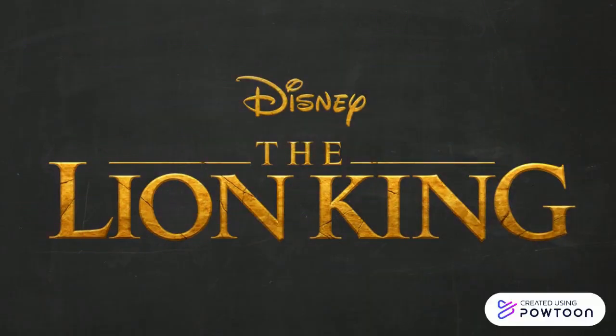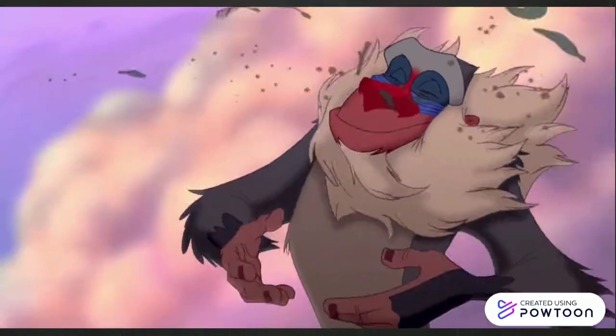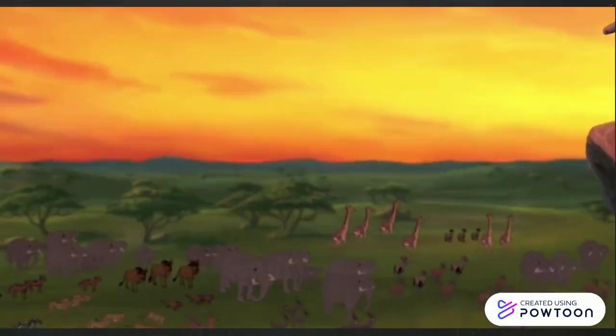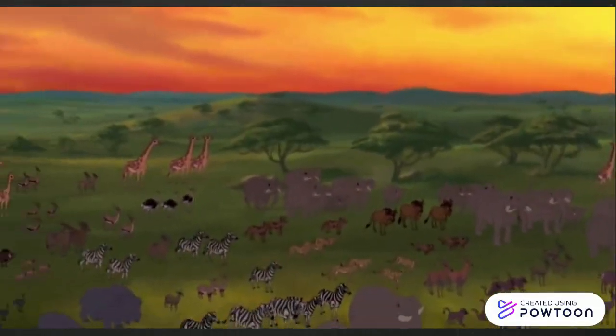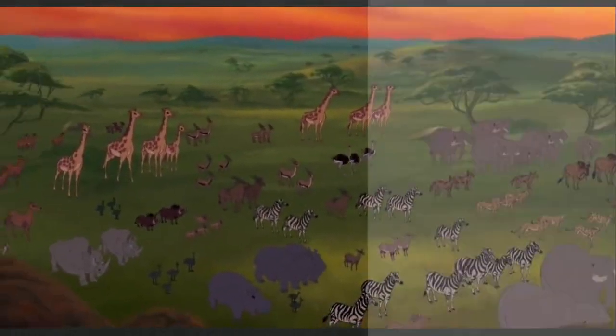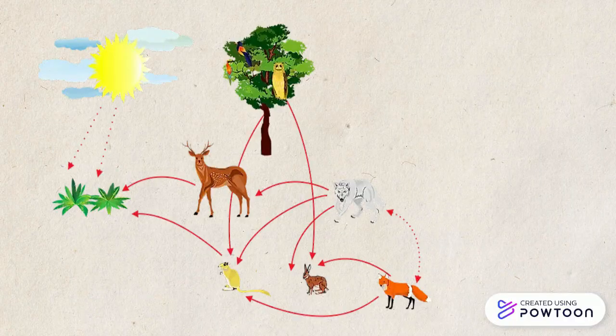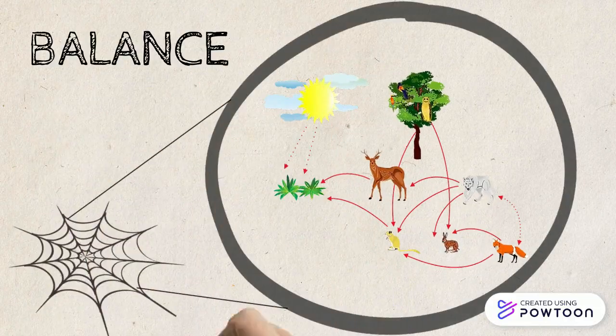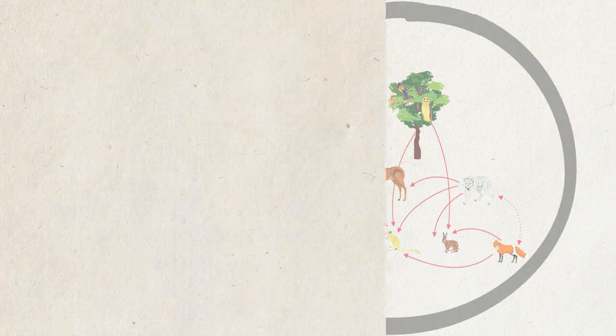And I'm sure we've all watched The Lion King and are familiar with most of the animals of the Pride Lands. Here's Mufasa, Rafiki the wisest monkey, the elephants, zebra, giraffe, and all the grass and the trees, and they all contribute to the total number of species of the Pride Lands. All of these different species are also interdependent because they're part of a complex food chain that resembles a spider web. They basically all work together to maintain balance and support life.